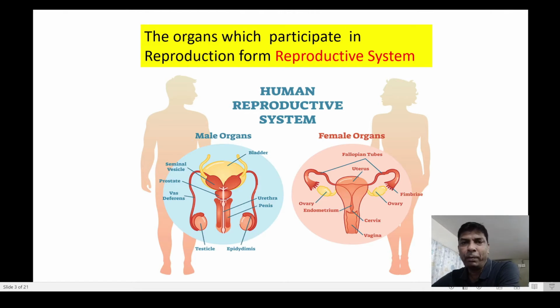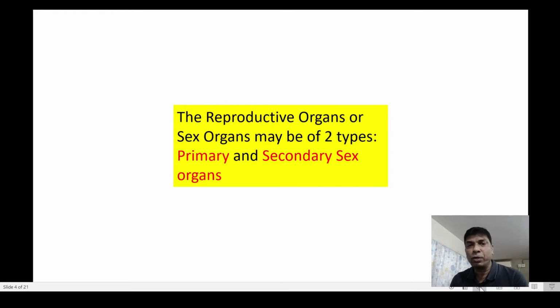The organs which help in reproduction are known as reproductive organs, and they constitute a system which is known as the reproductive system. In case of us, this system can be divided into two categories: male reproductive system and female reproductive system. The reproductive organs again can be divided into two categories: primary sex organs as well as secondary sex organs. Now, the primary sex organs are those which are directly associated with gamete production, whereas the secondary sex organs are those which are not directly associated with gamete production. Actually, they assist in reproduction.